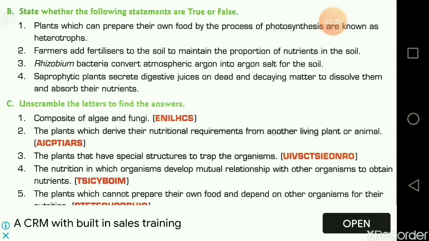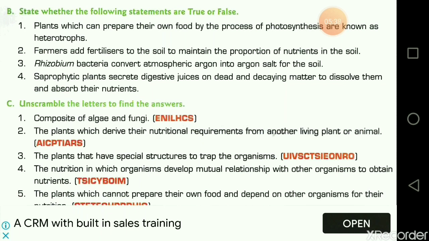Okay. The third one, C. Unscramble the letters to find the answers. Okay. First question. Composite of algae and fungi. That is called lichens. So the answer is lichen. The plants which derive their nutritional requirement from another living plant or animals, what are they called? They are called parasitic.